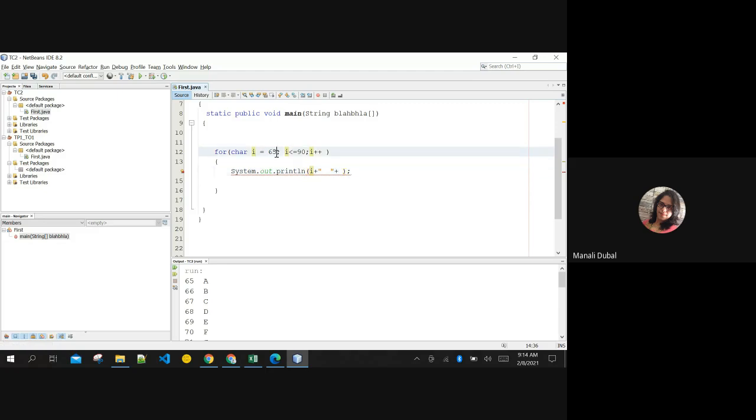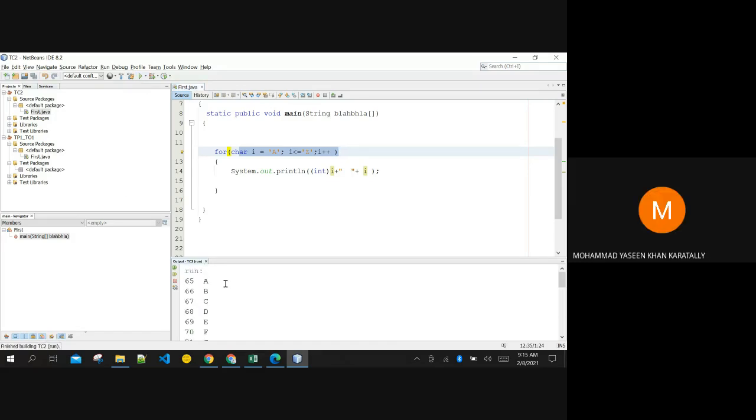You can start like this: capital A, less than capital Z. Then in that case, you need to do the conversion to the integer value of that character. I'll start my loop with character. I'll increment character 1 by 1. I'll print the integral value of this character, nothing but the ASCII value, and I'll print the character value. Right, everything is fine, ma'am.